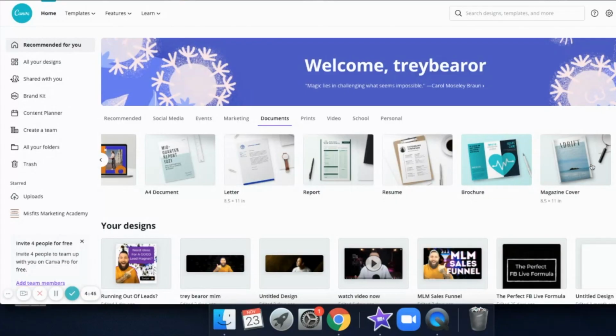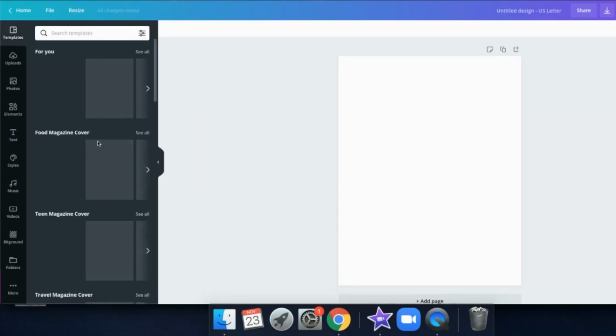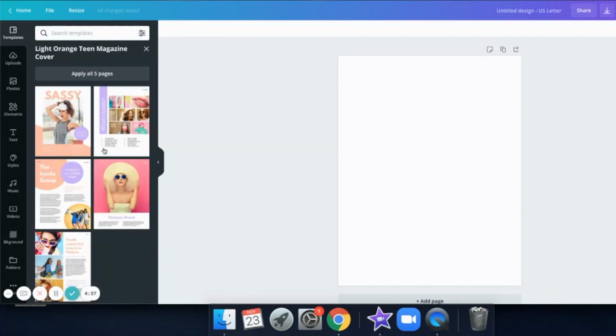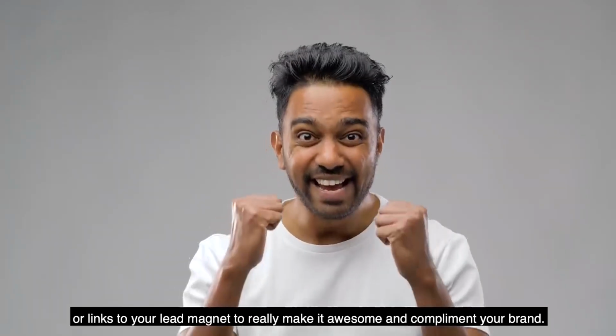You can also click Magazine Cover and you can see all of the pre-built lead magnet templates that you can choose from. You can change the colors, the fonts, the images, and you can even add videos or links to your lead magnet to really make it awesome and complement your brand.